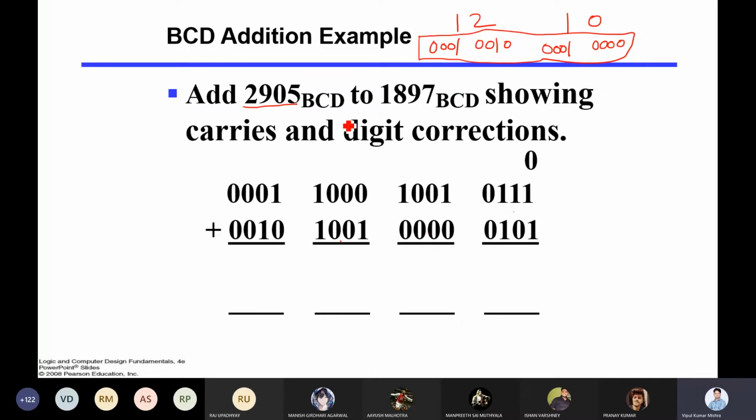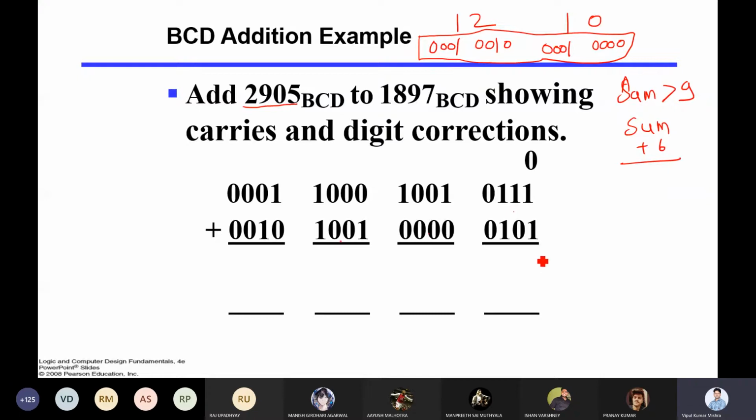So while we are doing BCD coding, we are looking at the addition. This one example was given, on how to do addition. Here one important thing: if your sum comes greater than 9, in that case you have to add plus 6 to the sum, then you will get the right number. So let me do it here.